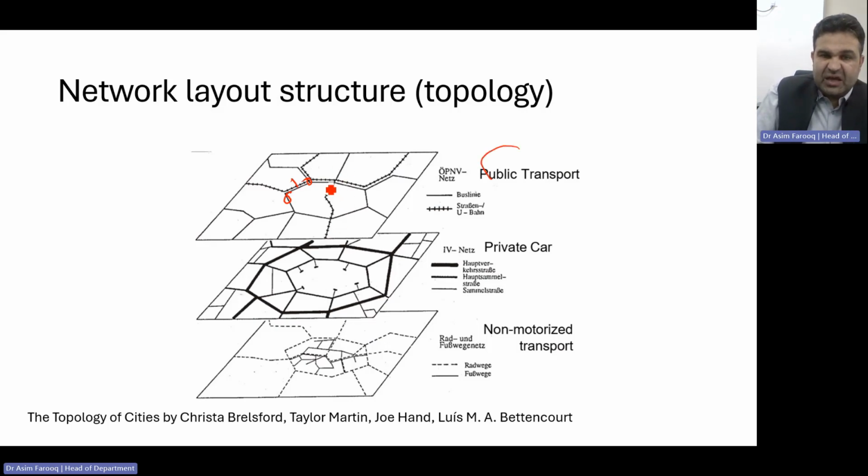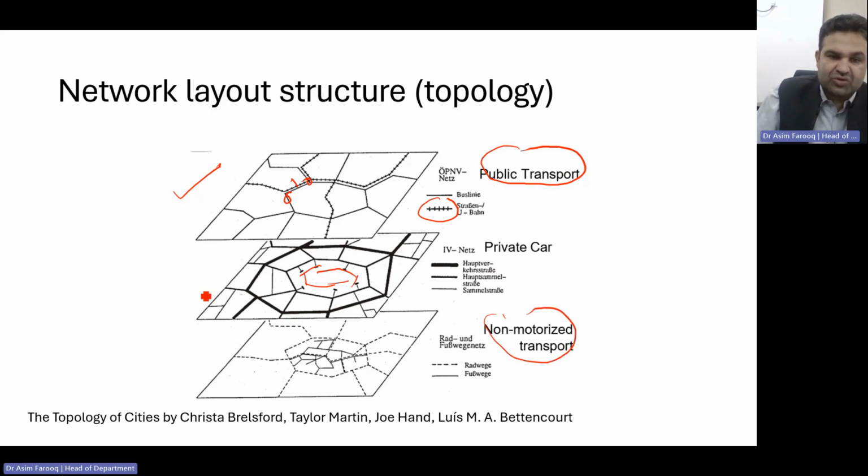This is just a typical example. That specific area is connected and is best for public transportation. This is our public transportation line, where we have the underground railway line as well as the inter-regional line. Then we have the concept for the private car, how they reach the city center. And then we have the concept of non-motorized transport as well.